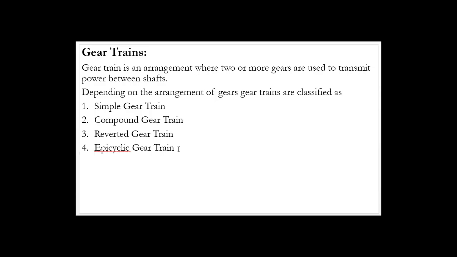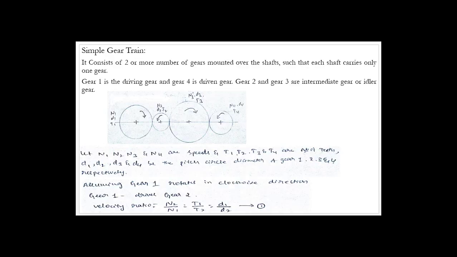So let us see what the simple gear train is and what the compound gear train is. As I said, we don't bother about the reverted gear train and epicyclic gear train, since they are not mentioned in your syllabus. So we'll go one by one. This is the simple gear train, the first one. It consists of two or more gears mounted over the shafts such that each shaft carries only one gear. Yes, here you can see the definition of the simple gear train: it consists of more than two gears mounted over the shafts such that each shaft will carry only one gear.